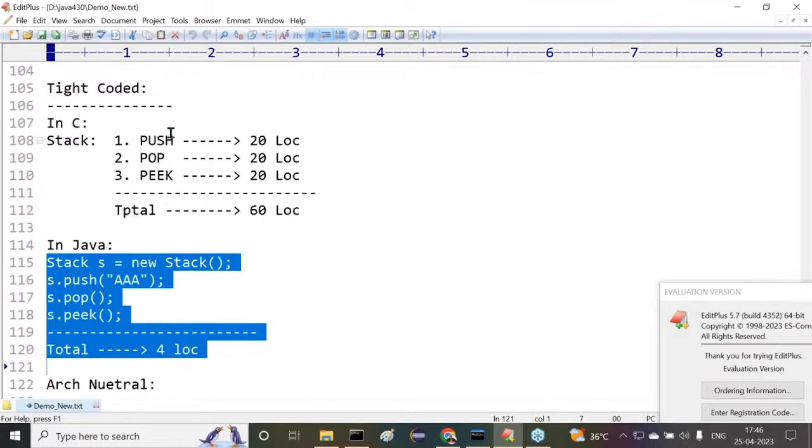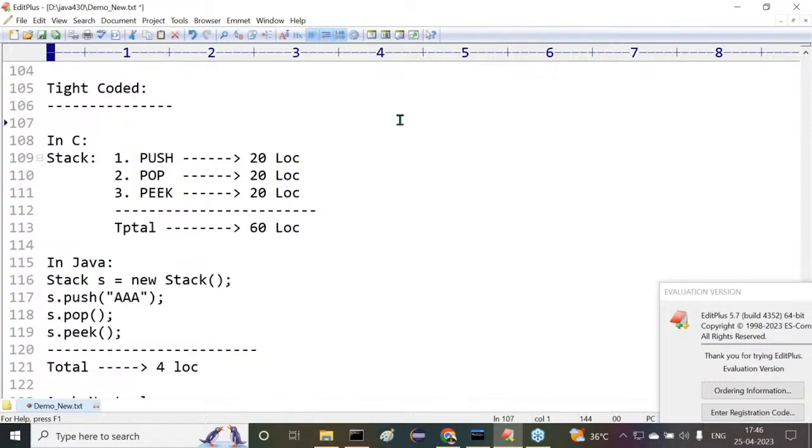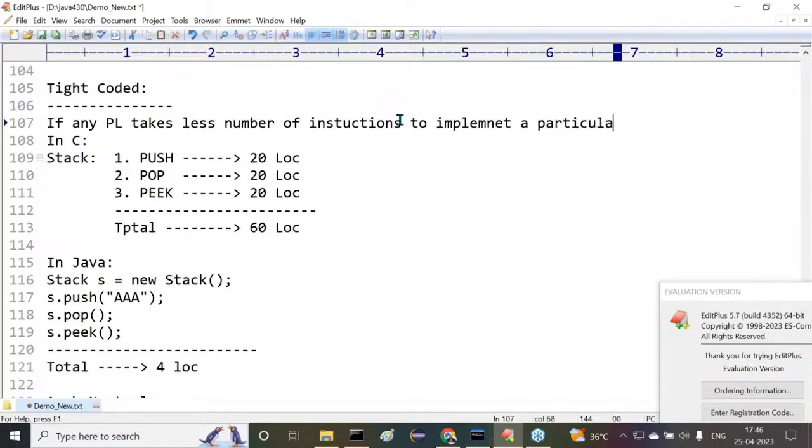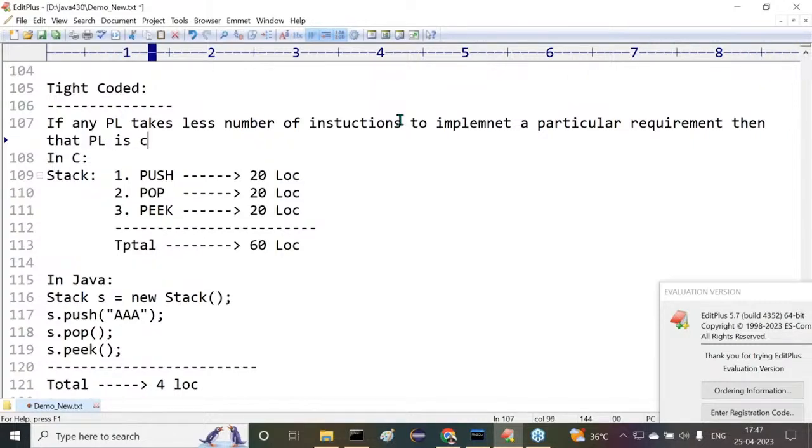Now here the point is what? If any programming language takes a less number of instructions to implement a particular requirement, to provide coding part for a particular requirement, if any programming language takes less number of instructions, then that programming language is called tight coded programming language.